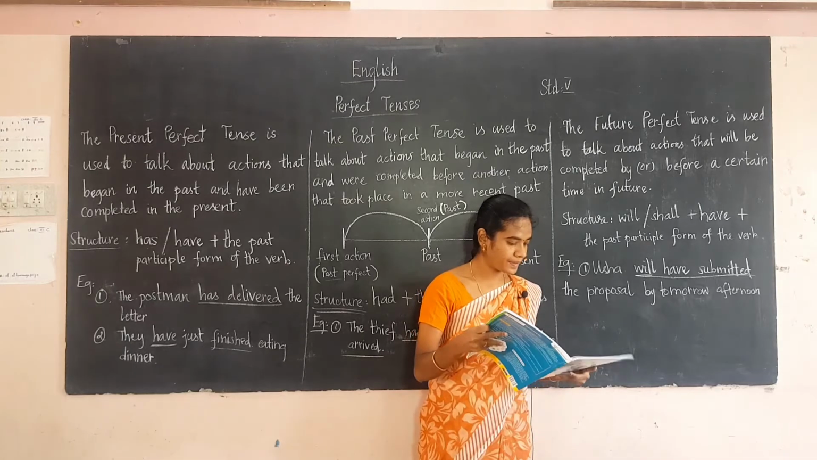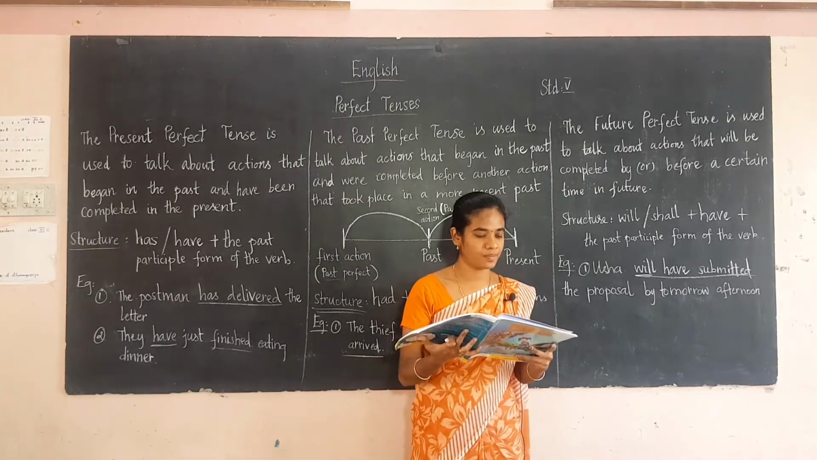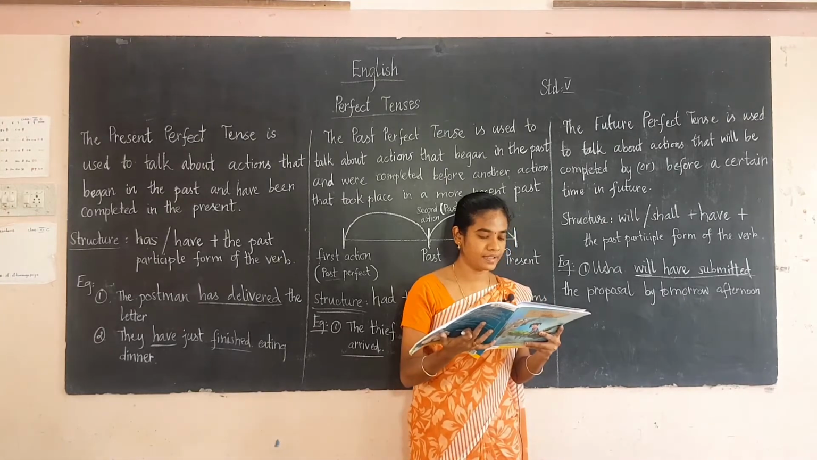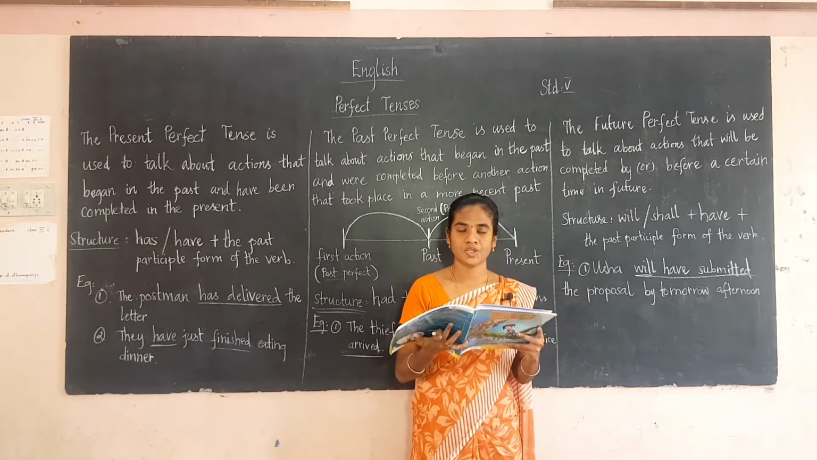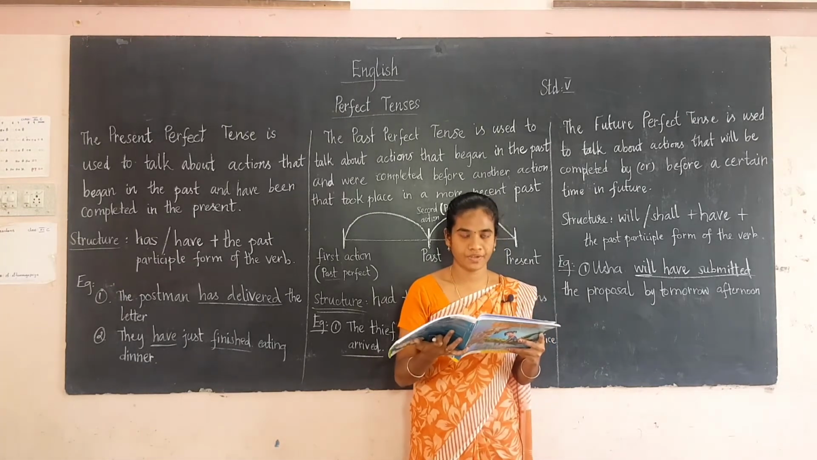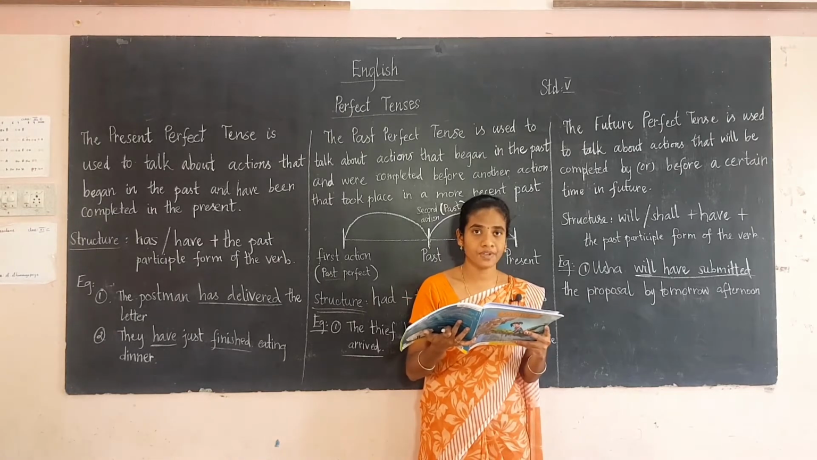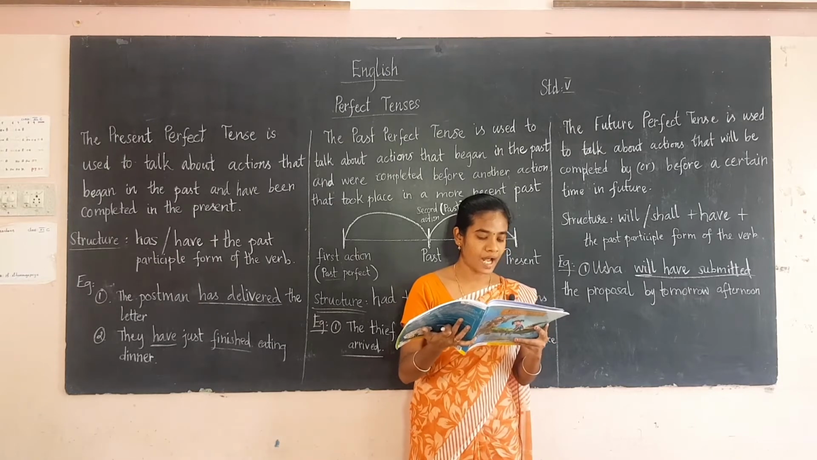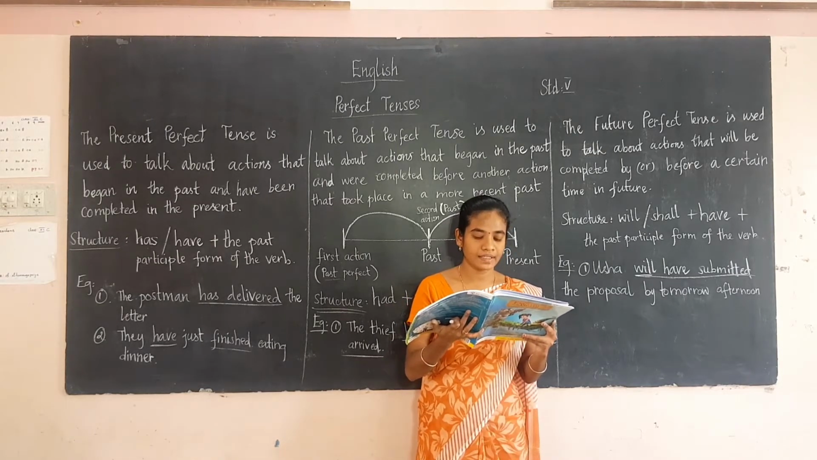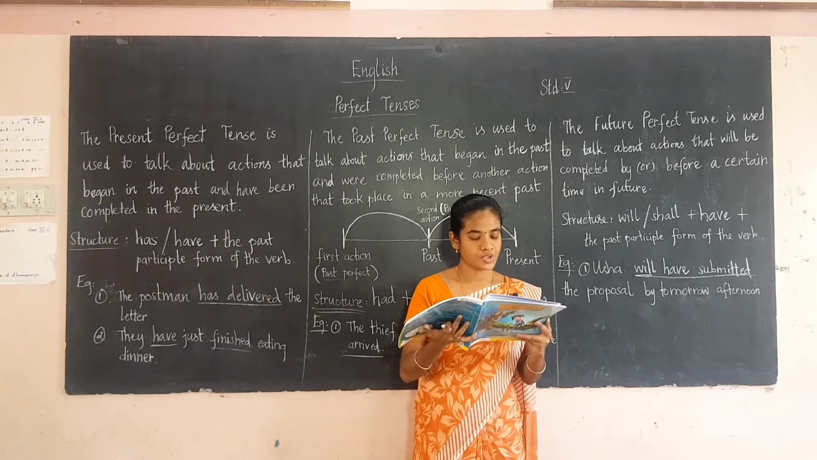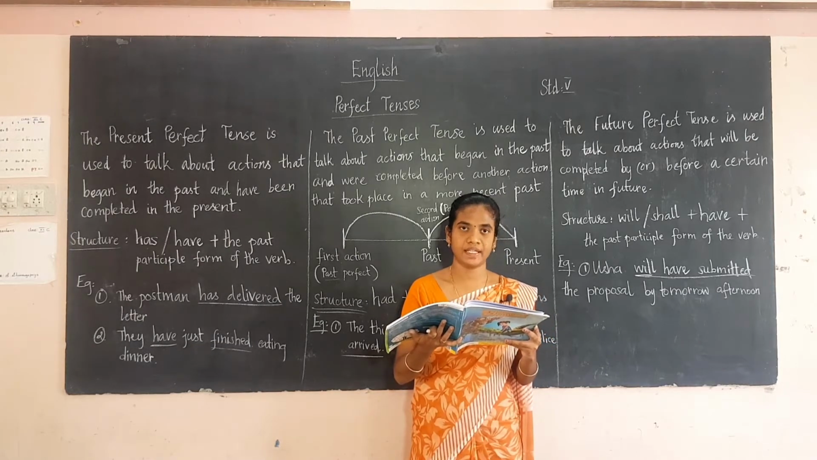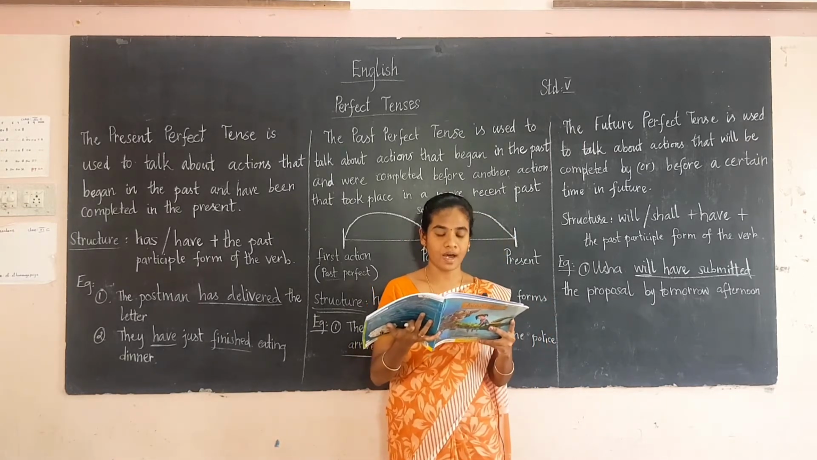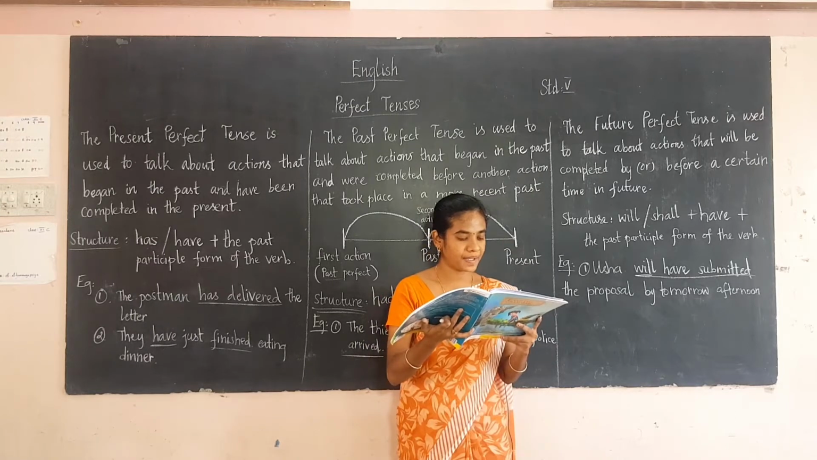A few more examples. Now take page number 50 in your book. Now see this example. My mother will have made dinner before I reach home. So here, which is the future perfect tense? Will have made is the future perfect tense. The next one is, they will have spent all their money by the time they come back home. So here will have spent is the future perfect tense. So what are the actions here? The actions are making dinner and spending their money.